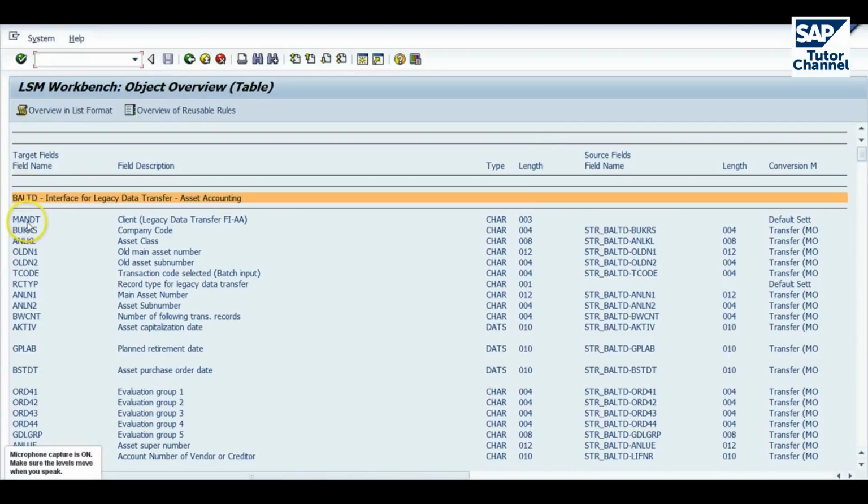In this structure, the first column is the field name, and then we have the description, the data type, and the field length. And they're the important bits that we need to remember when we're constructing our file for input.